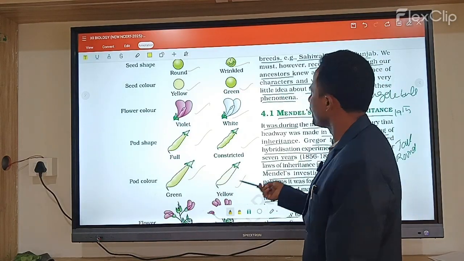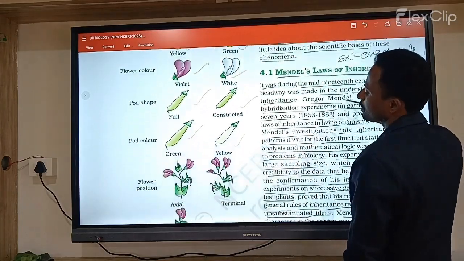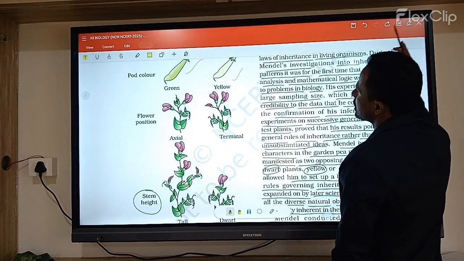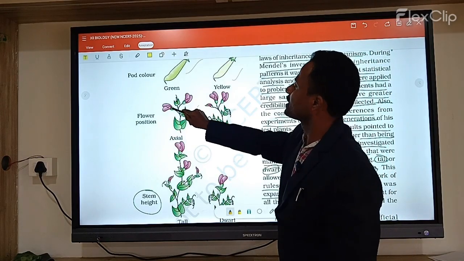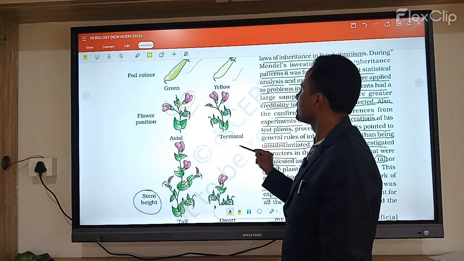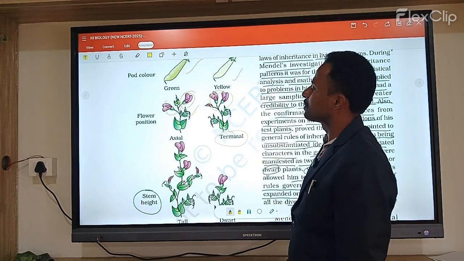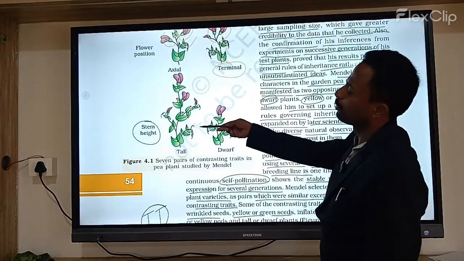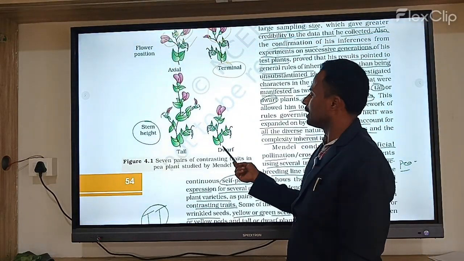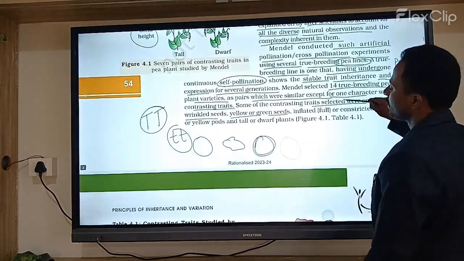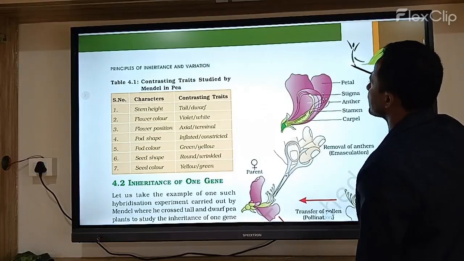Green is the dominant, yellow is the recessive. Then flower position: it is axial, meaning flowers appear at the sides, and the recessive is terminal, meaning at the terminal part. And finally the stem height, which we discussed before: tall and dwarf characters. So Mendel selected these characters.